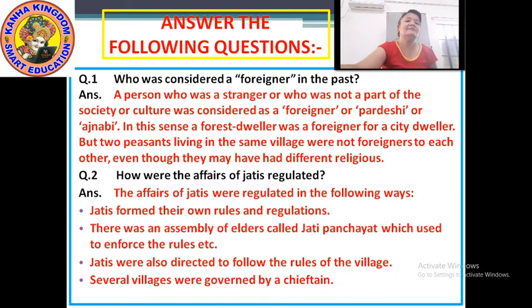There was an assembly of elders called Jati Panchayat which used to enforce the rules. Jatis were also directed to follow the rules of this village, and several villages were governed by the chieftain.